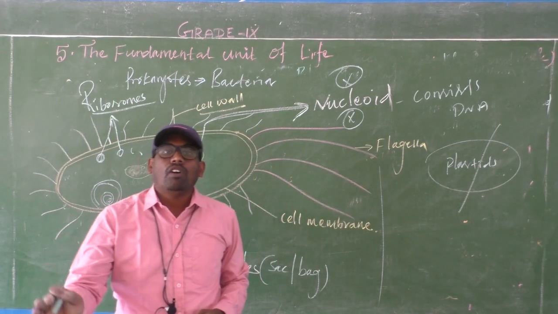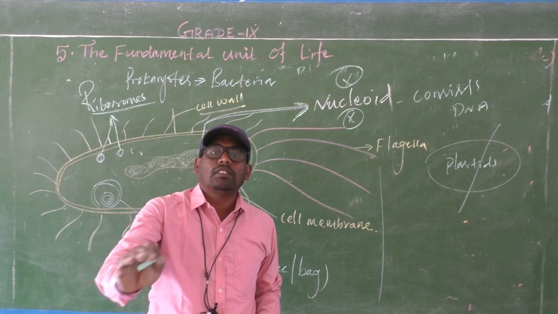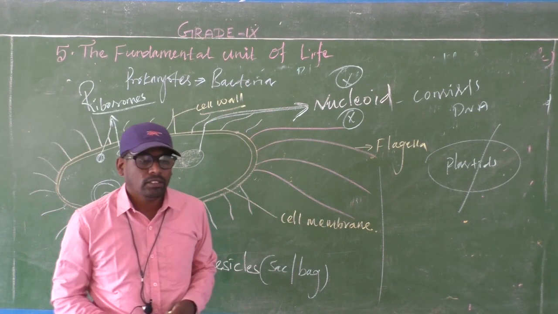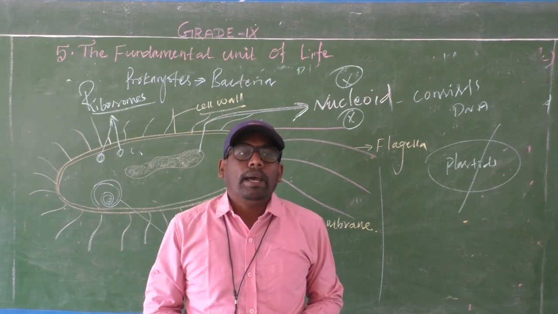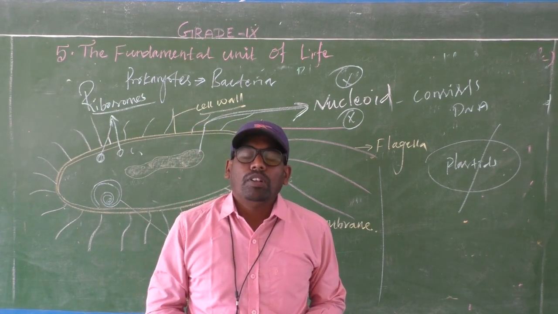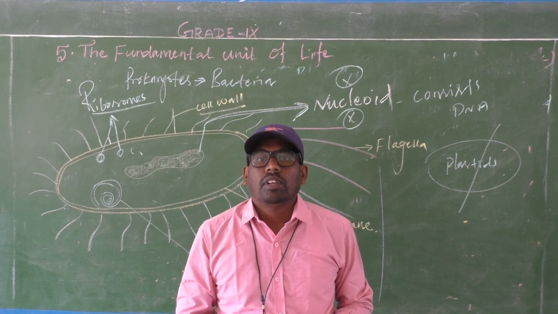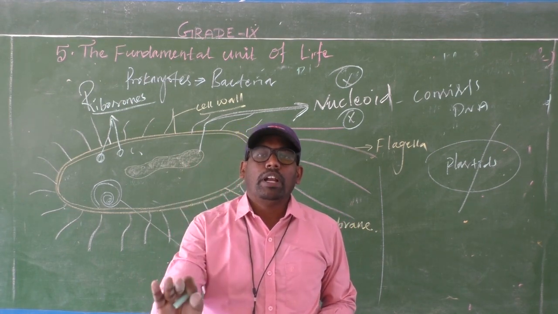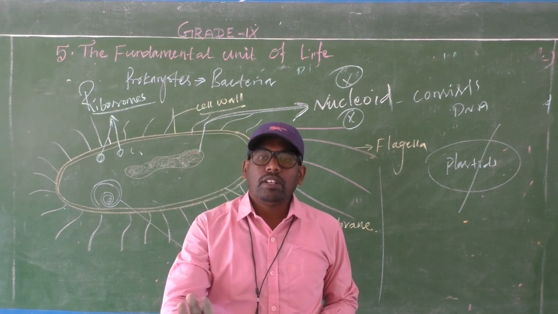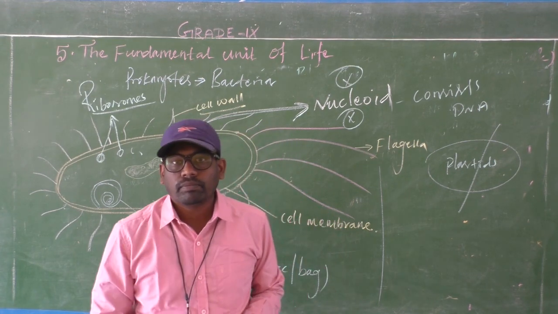But how does photosynthesis occur in bacteria? Let me explain again in Tamil. In prokaryotes, membrane-bound cell organelles are absent. There is no mitochondria, no nucleus, no Golgi apparatus, no chloroplast.